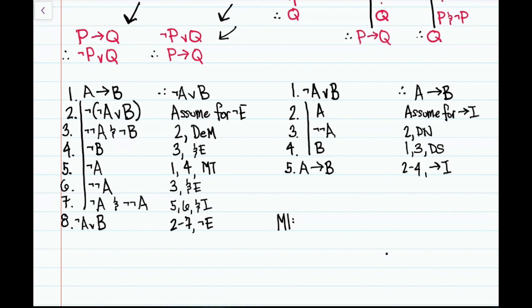Given our inference rules, from any sentence of the form if P then Q, we can infer either not P or Q, and vice versa. So in fact, if we accept these inference rules, material implication is valid.